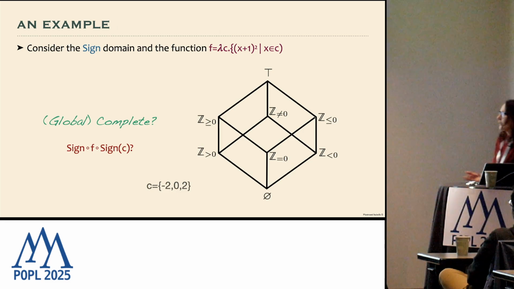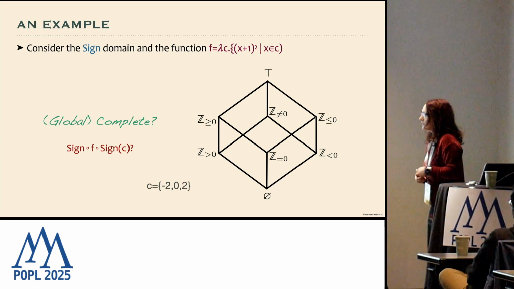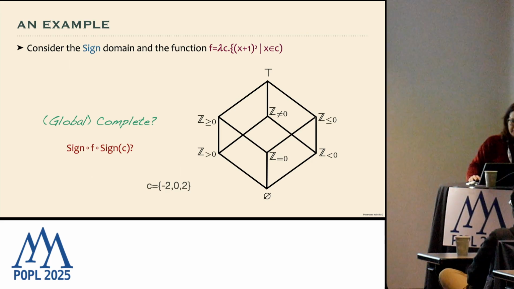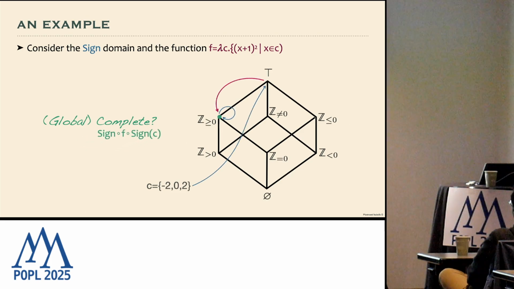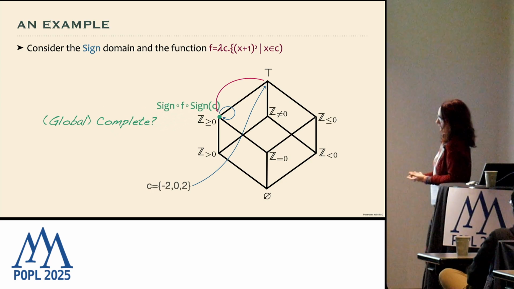And we wonder whether this domain is globally complete for the function f. So we take, for example, the input set {-2, 0, 2}, and we check what happens for sign of f of sign, which is the abstract computation. And we see that, indeed, we obtain as abstract computation the set of all the numbers greater or equal than 0.